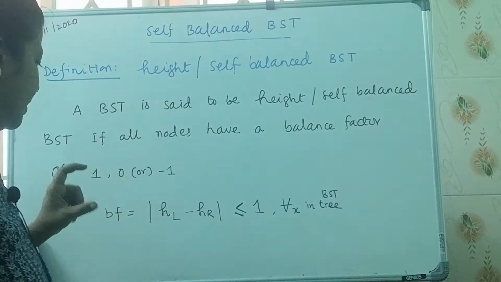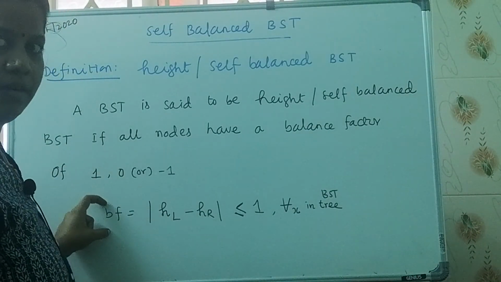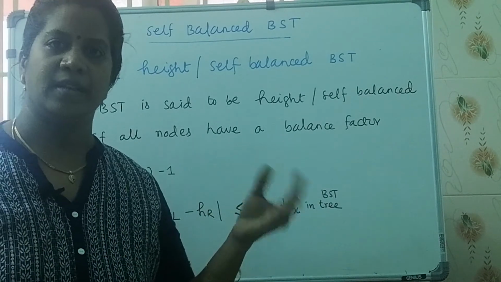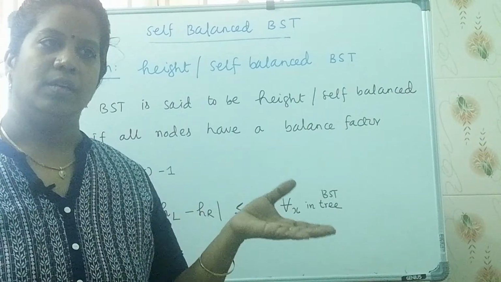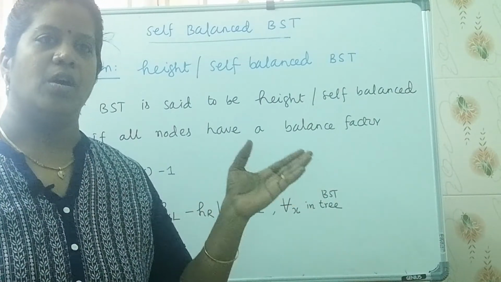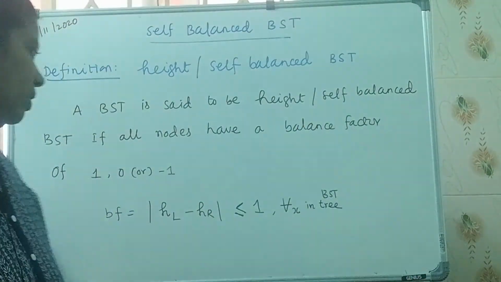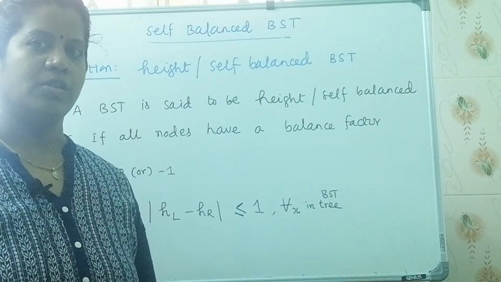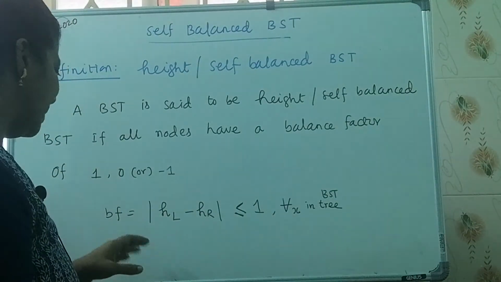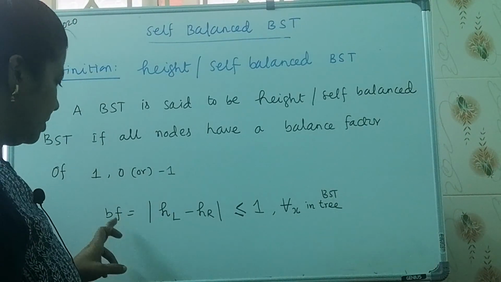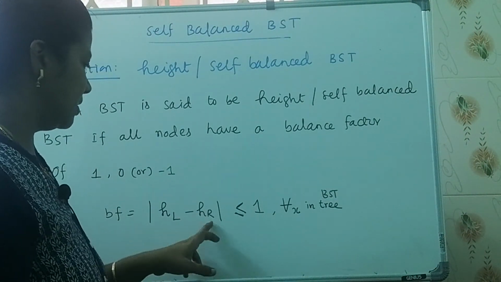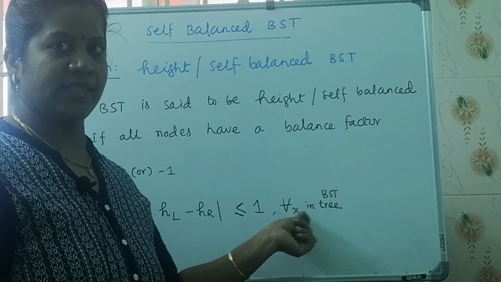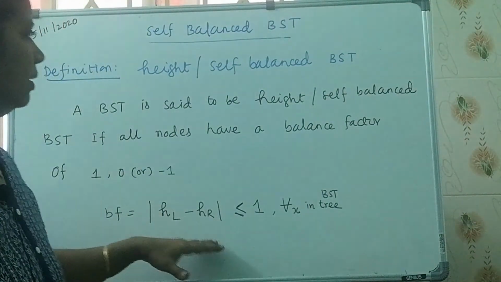The simple definition is that the balance factor, the difference between the left subtree and the right subtree heights, can differ by at most 1. That is, the difference between the left subtree and the right subtree is not more than 1. That is called the balance factor. Here it is defined as HL minus HR, take the absolute value, less than or equal to 1 for all nodes X in the BST.